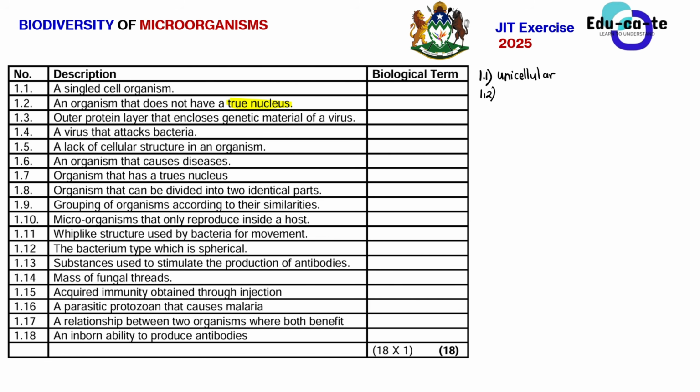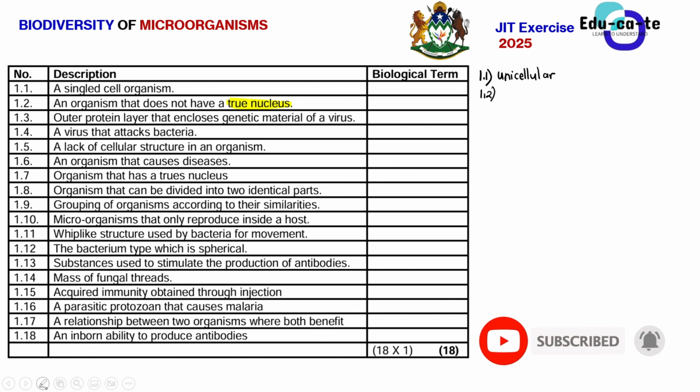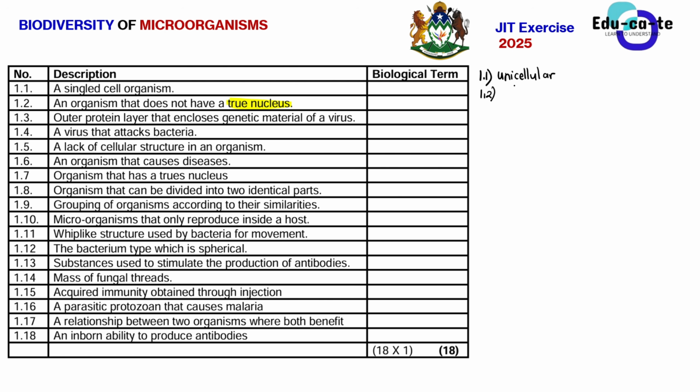For example, when you look at bacteria, one bacterium does not have a true nucleus. It has a nucleoid. So that organism is known as a prokaryote. But once the organism has a true nucleus, for example, as humans, our cells have true nuclei. That's why we say that we are eukaryotes or eukaryotic.